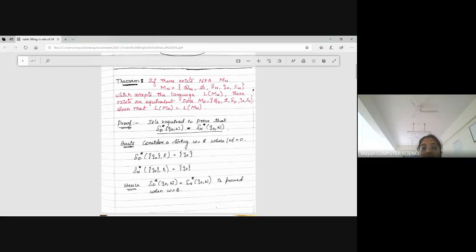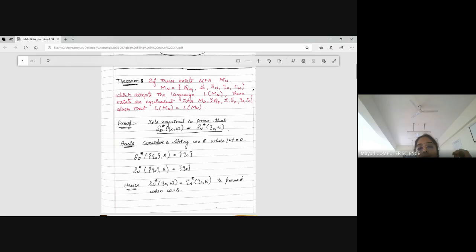If there exists an NFA, an NDFSM, a non-deterministic machine, I will represent it like Mn. Earlier we used to represent it with M; here I represent Mn, where Mn represents your non-deterministic finite automata. Fine.